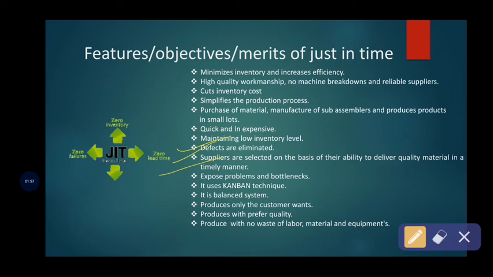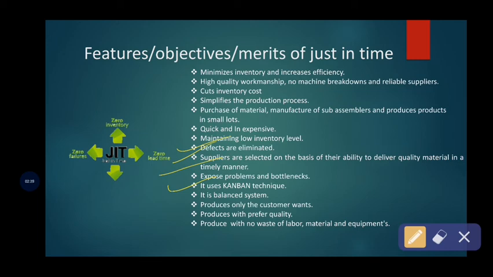And also, this just-in-time technique uses the Kanban technique. You know very well what Kanban is, because this Kanban technique visualizes the actual process along with the various stages, along with the work in progress, that is, where the work passes.